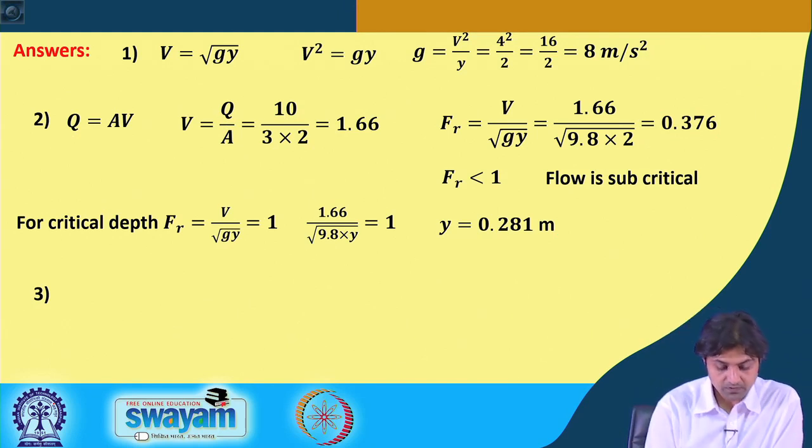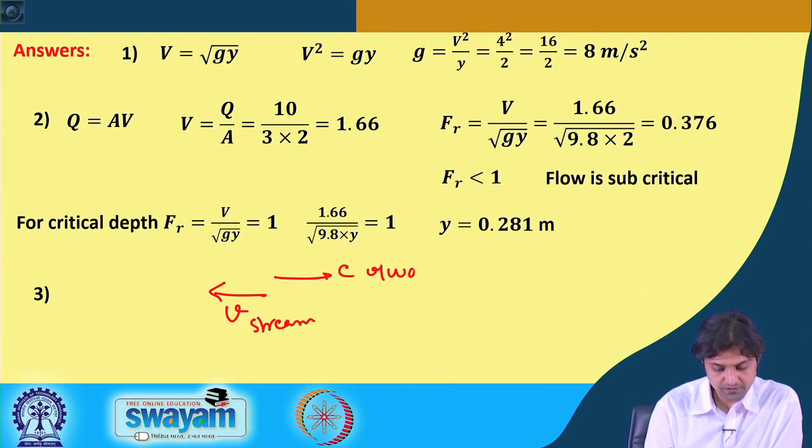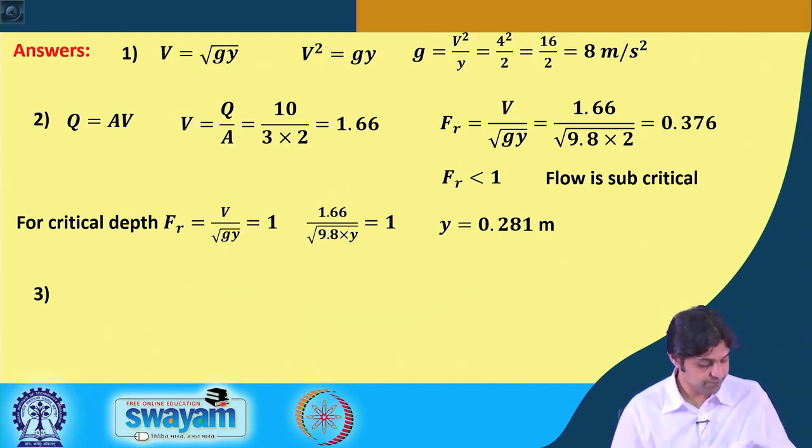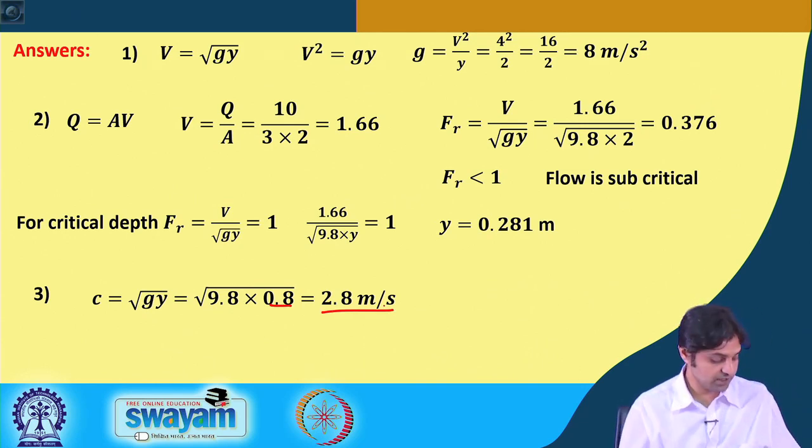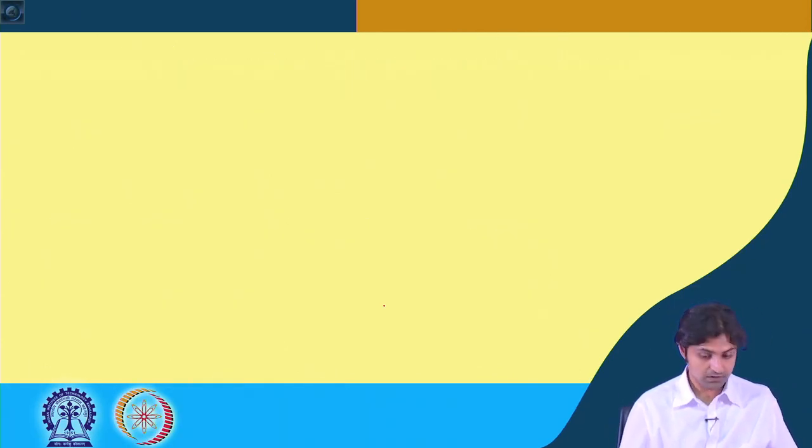basically there is a velocity v of a stream and there is speed c of wave. So, we have to find v such that it is greater than c. First we found out the speed of the wave, which is dependent only on depth. Depth is given 0.8 meter. So, this comes out to be 2.8 meters per second.